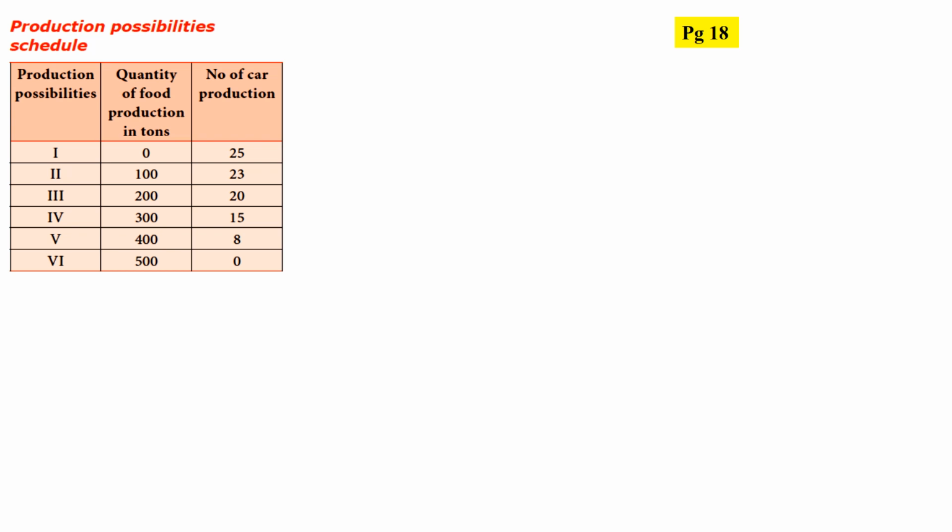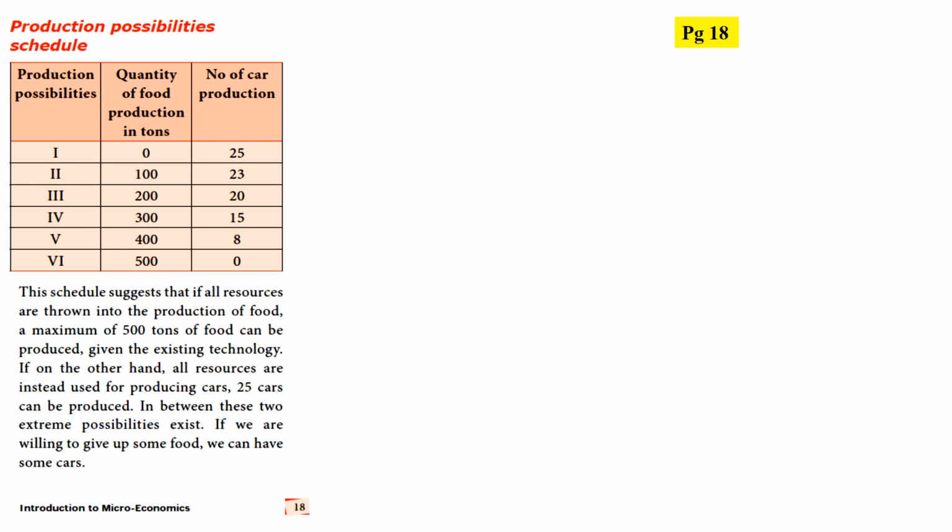And at last, the highest amount, if we are giving the full resources to the production of food, then it is giving 500 tons of food, but number of car production is 0. That means we are not giving any importance to the number of car production.